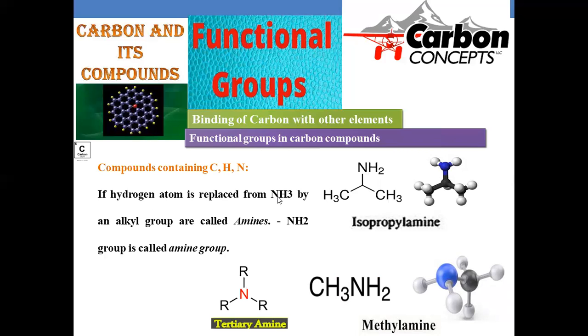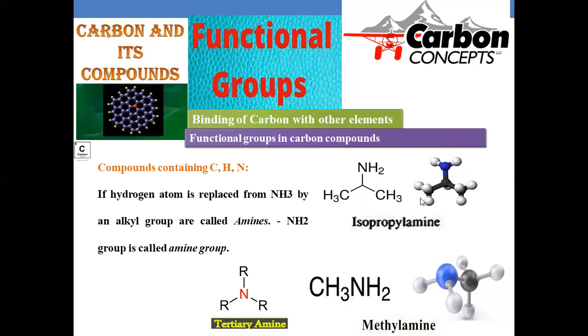These are derivatives of ammonia. Ammonia is nothing but NH3, right? When one of the hydrogens is replaced with an alkyl group, it becomes an amine, commonly called RNH2.